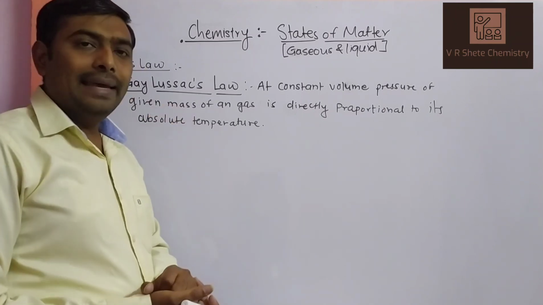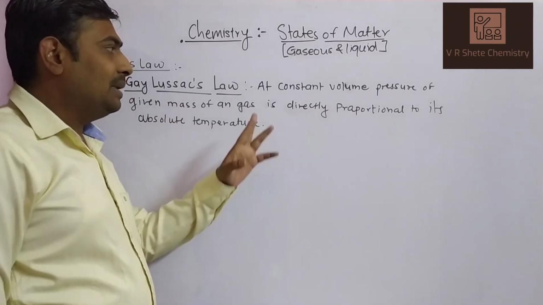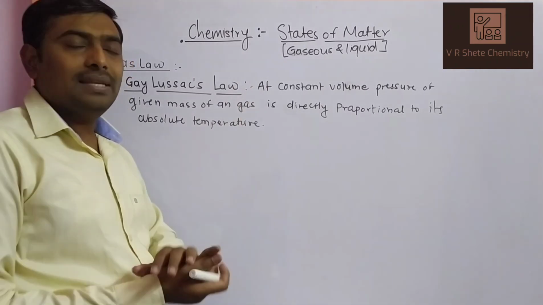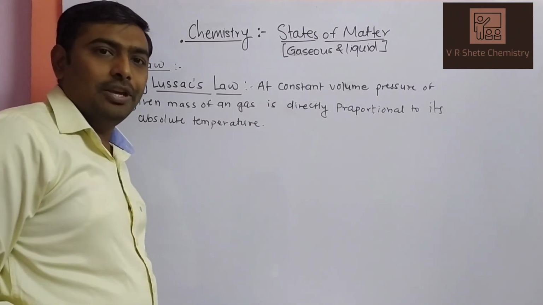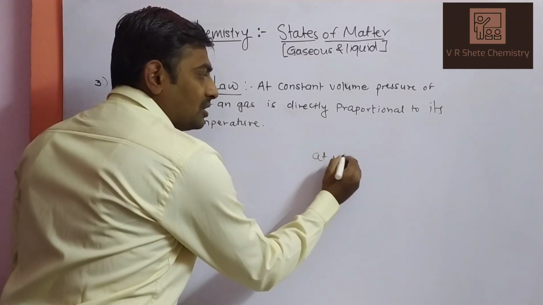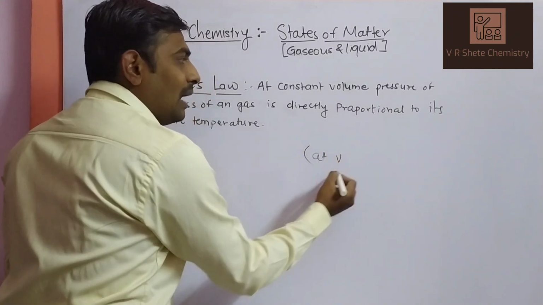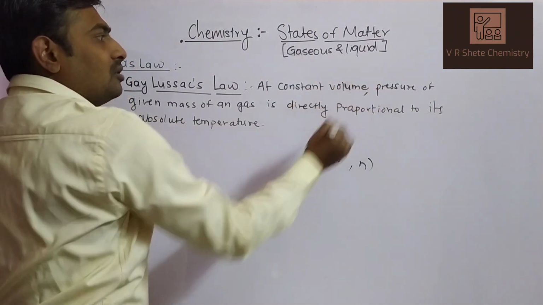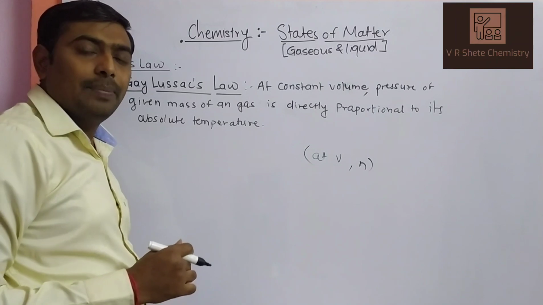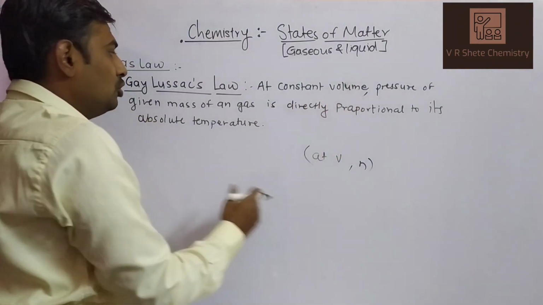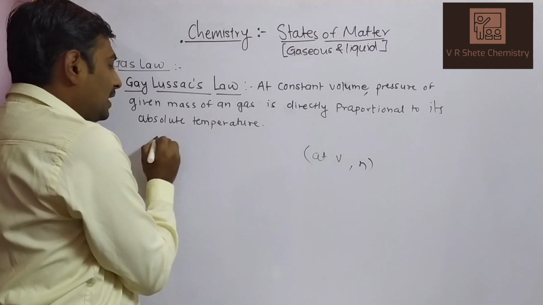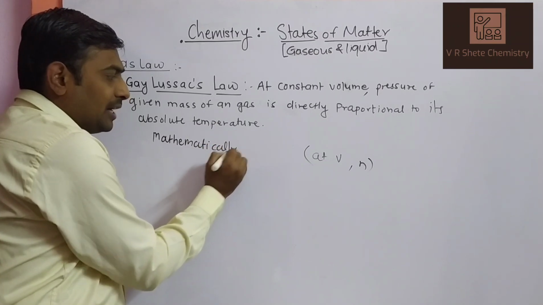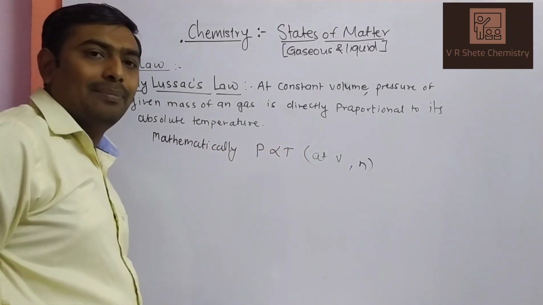This is the third. Gay-Lussac is the French chemist who discussed the pressure and temperature relationship of gases. He said that at constant volume and number of moles, the pressure of a given mass of a gas is directly proportional to its temperature. Mathematically, the equation is: pressure is directly proportional to temperature.